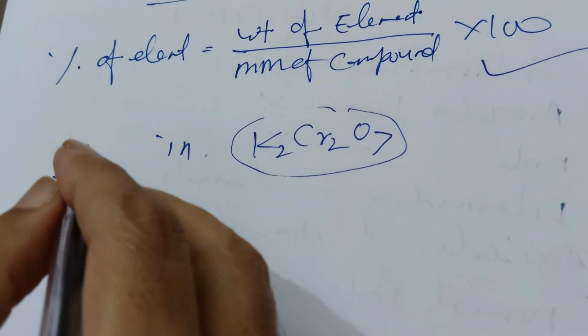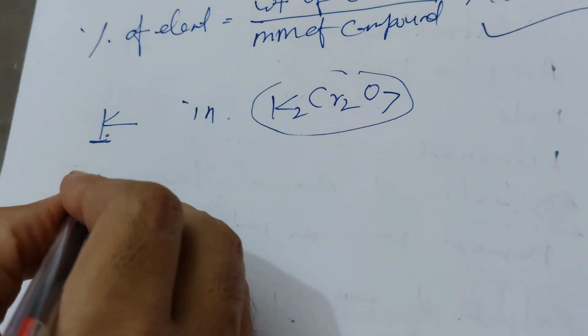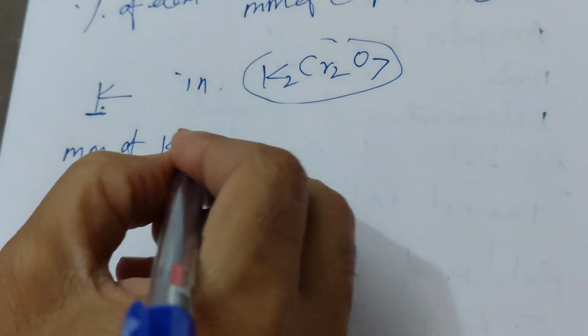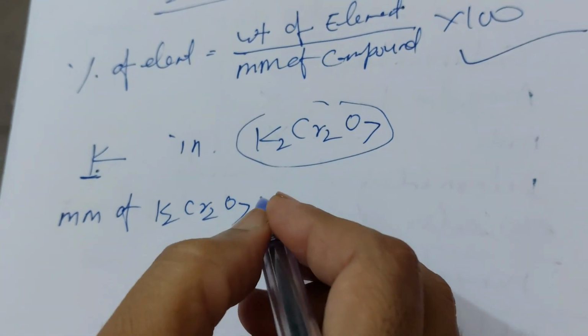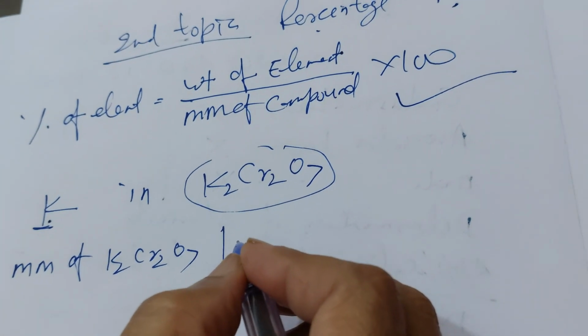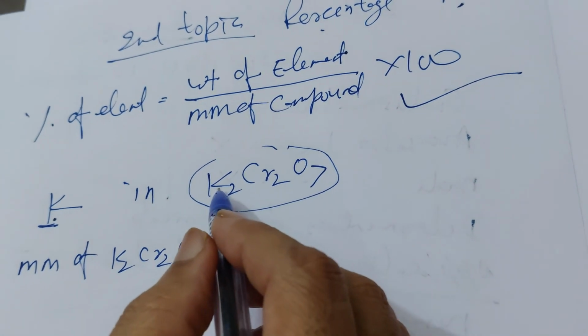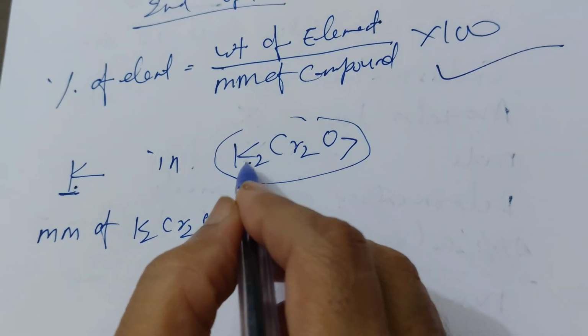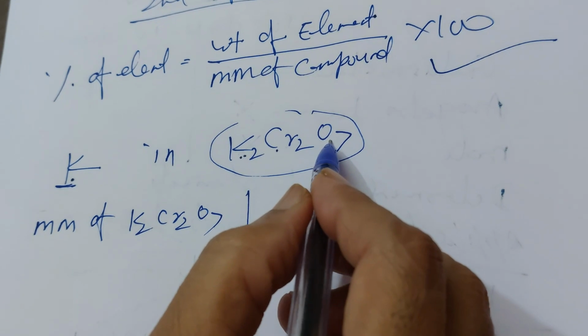So you should first find the molecular mass of K2Cr2O7. How can you find the molecular mass? It is very easy. The atomic masses of potassium, chromium and oxygen are given in the question.